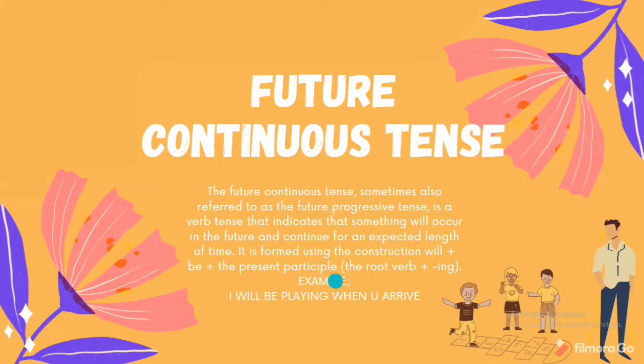So the sentence structure will be will plus the root verb plus ing. Example: I will be playing when you arrive. So ing and will, these are the keywords you need to remember for future continuous tense. Even we saw this for simple tenses. If they give a sentence and ask you to circle the future continuous tense, we will just circle the will and playing.